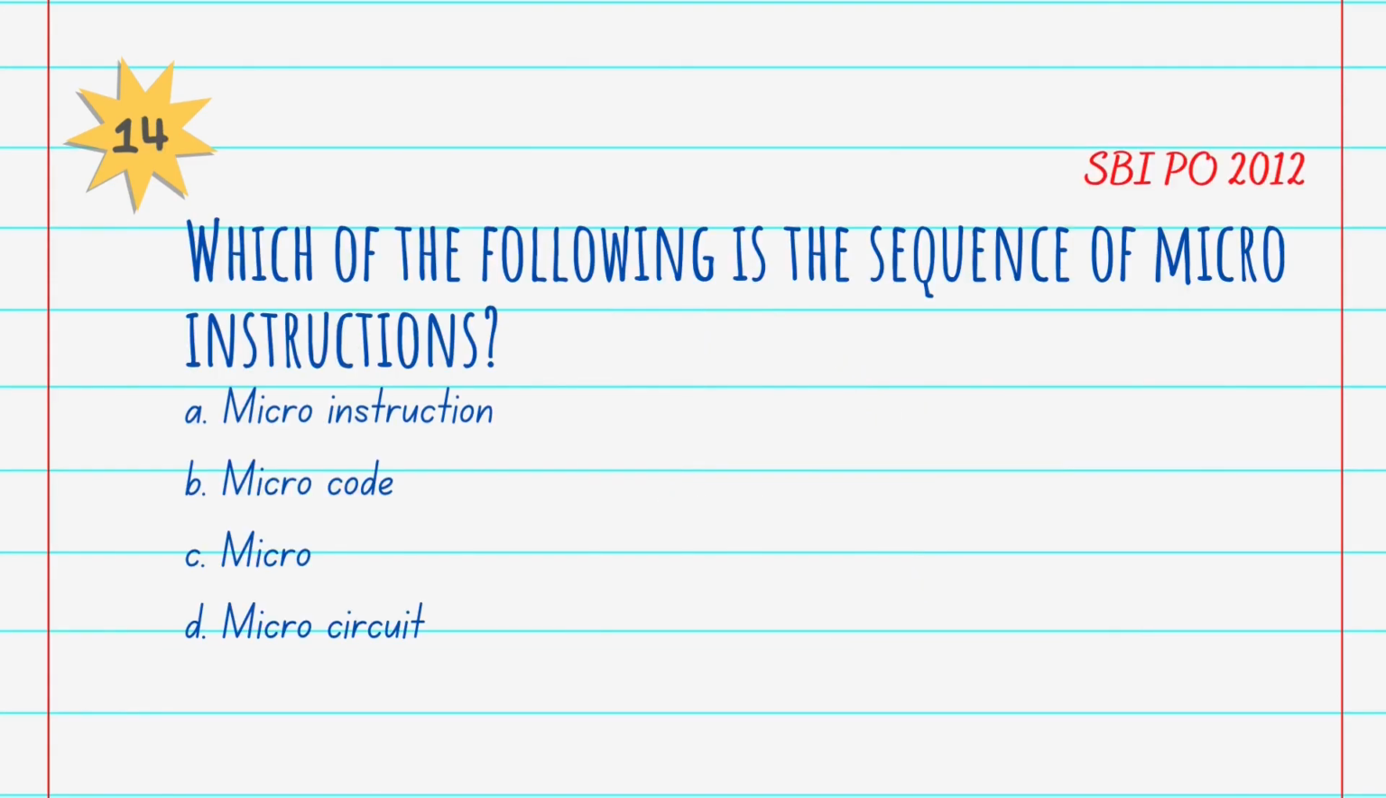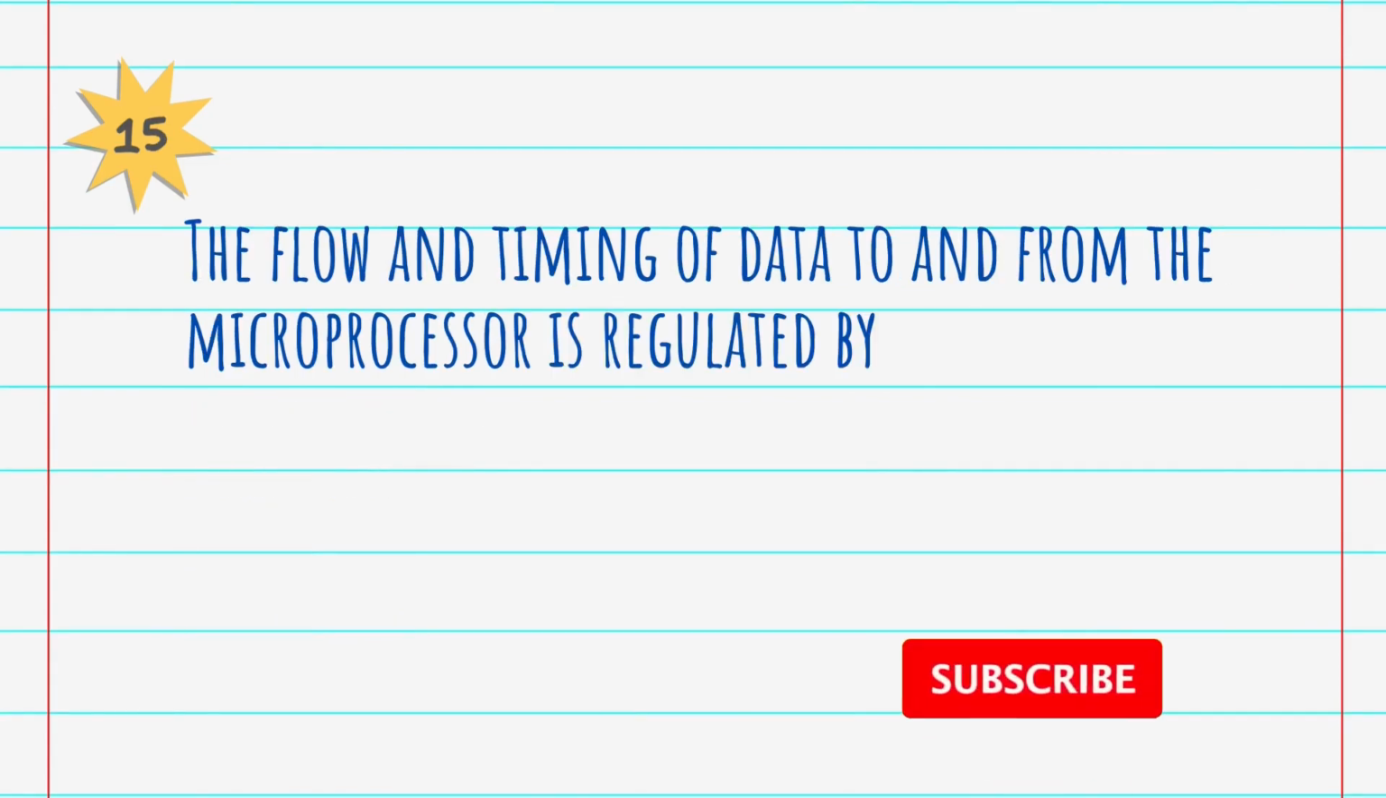Okay. Then the next question, which was asked in SBI PO 2012: which of the following is the sequence of microinstructions? A. Microinstruction, B. Microcode, C. Micro, D. Microcircuit. And the answer is B. Microcode. Microcode is the sequence of microinstructions. Microcode is a layer of hardware-level instructions that implement higher-level machine code instructions or internal finite state machine sequencing in many digital processing elements. That is, it separates the machine instruction from the underlying electronics so that the instruction can be designed and altered more freely.